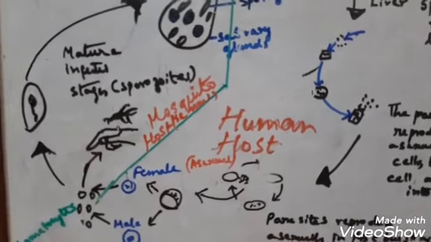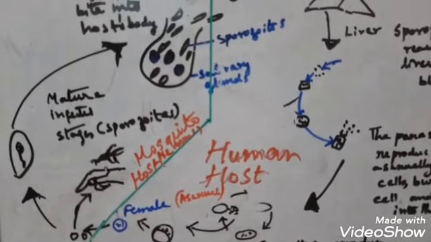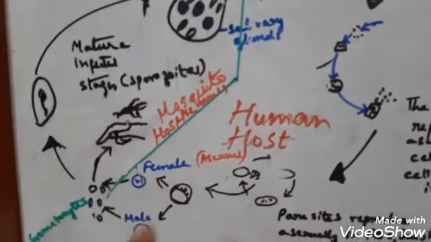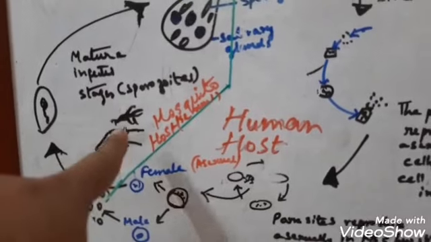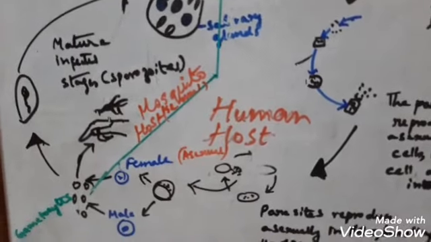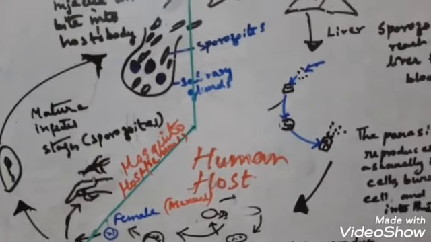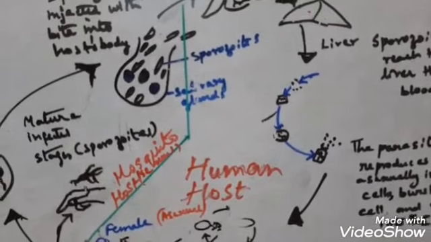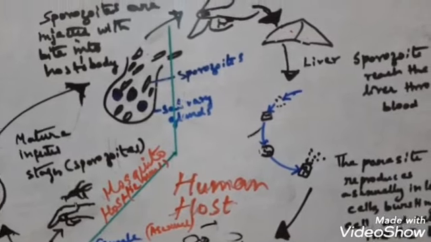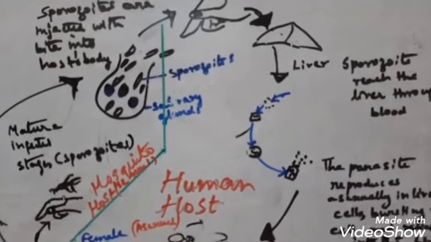So the female mosquito takes up the gametocyte with the blood meal. So when the female mosquito bites the unhealthy human, it is taking up the parasite, clear? And the sporozoite is then transported to the salivary gland and then transmitted to another human body through the saliva of the mosquito.